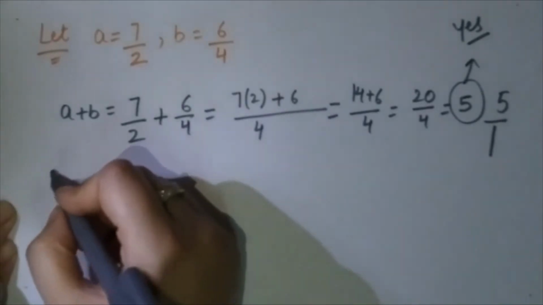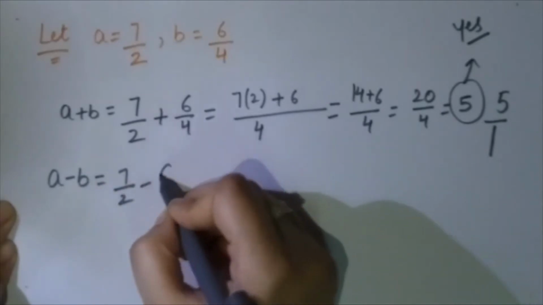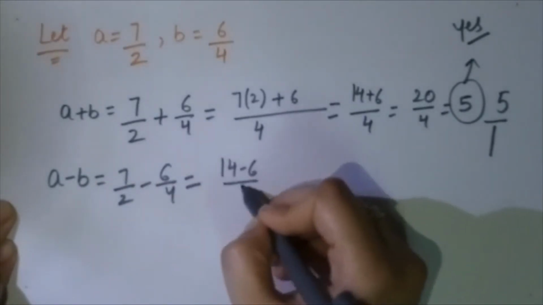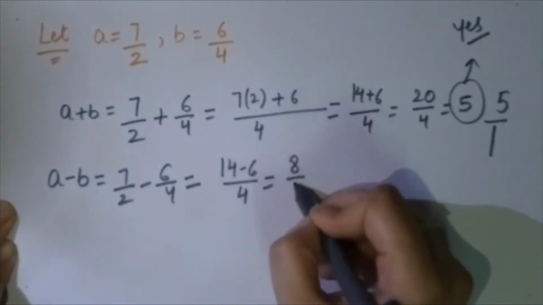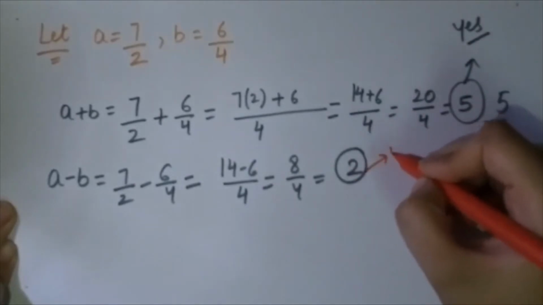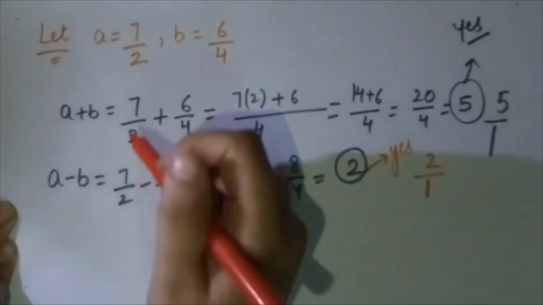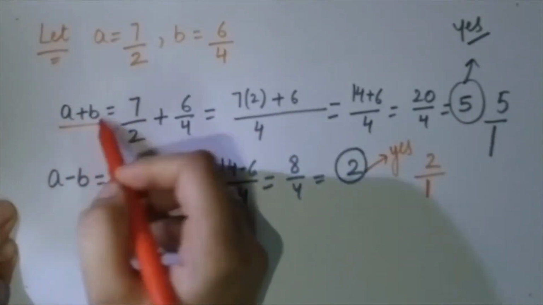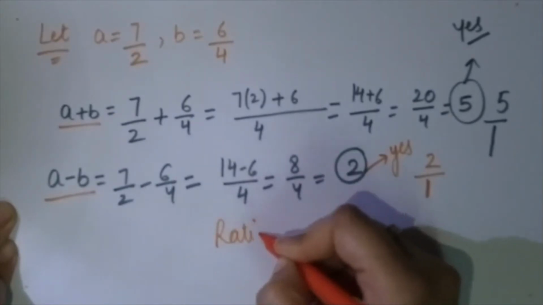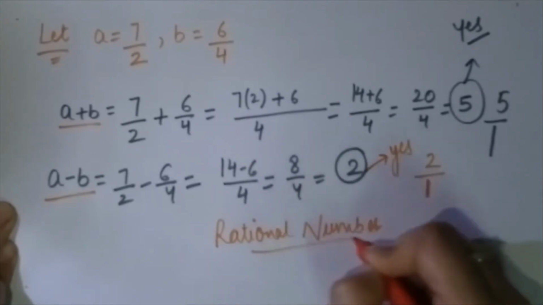Now, if you are asked to subtract a minus b, that is equals to 7 by 2 minus 6 by 4 is equals to again 14 minus 6 by 4, that is 8 by 4 is equals to 2. Now, is 2 a rational number? So yes, 2 is a rational number because it could be written as 2 by 1. So you see, addition of two rational numbers and subtraction of two rational numbers is a rational number itself. This is an important point to be kept in mind.